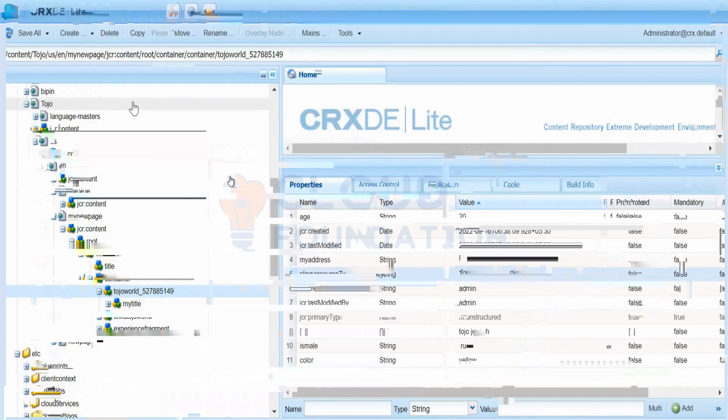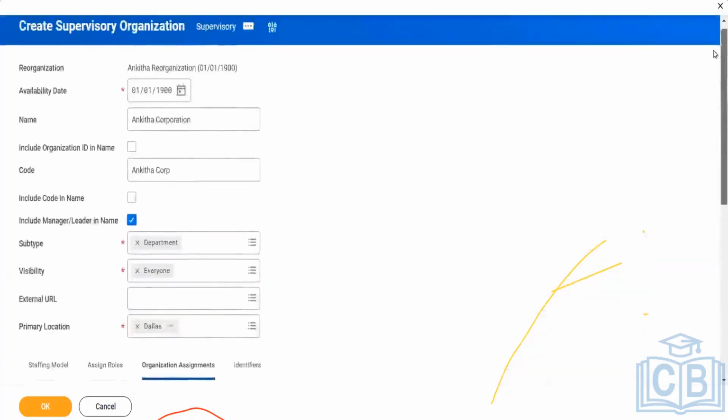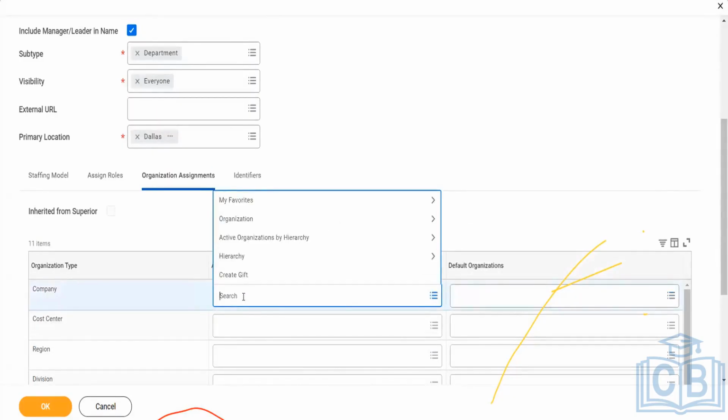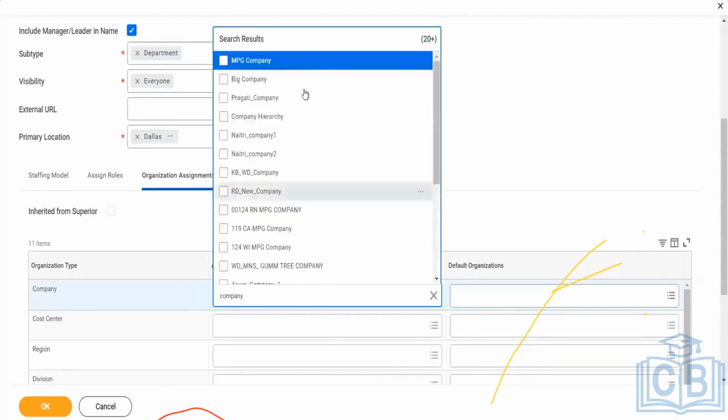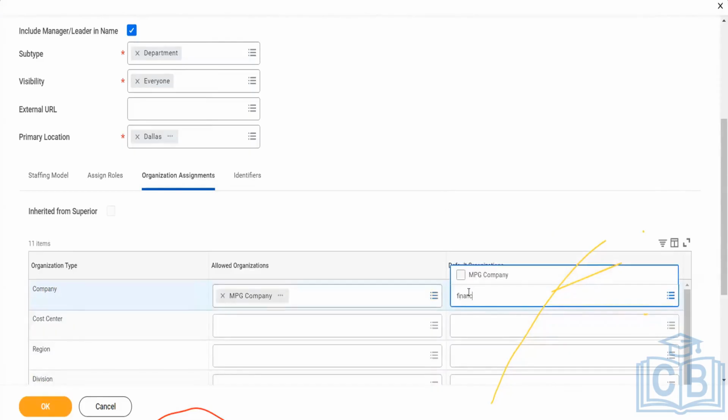What is the company that this particular supervisory organization will be associated with? What all organizations are allowed, and what do you want to be the default? You can leave this blank as well. For example, I want this department, Ankita Corporation, to be a finance department. I'm going to select the allowed company. And since we haven't created anything yet, it's the default company.